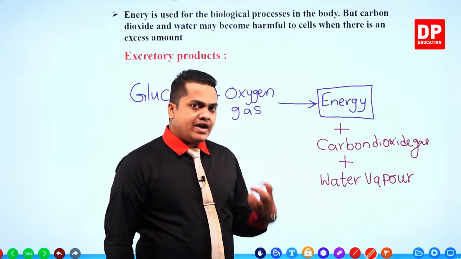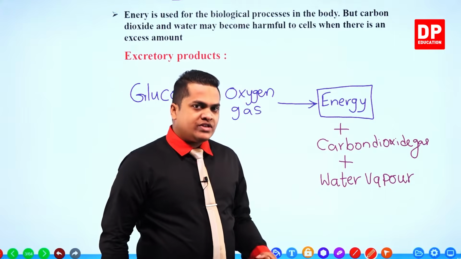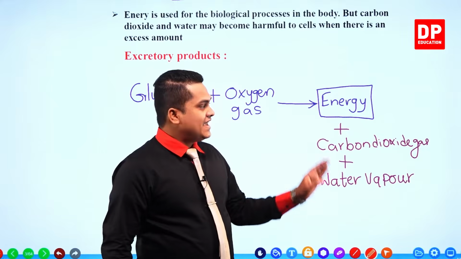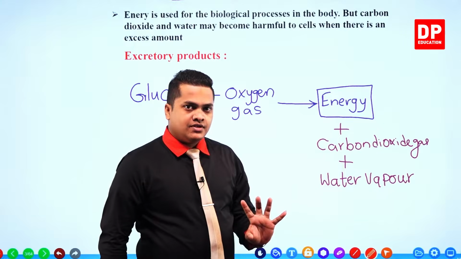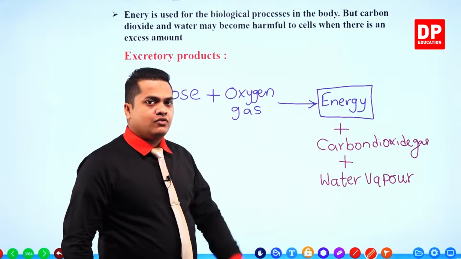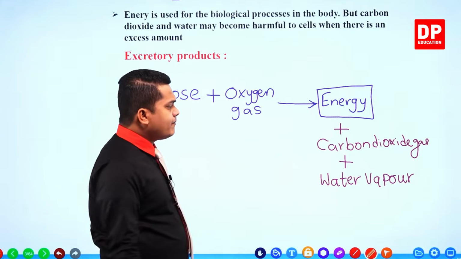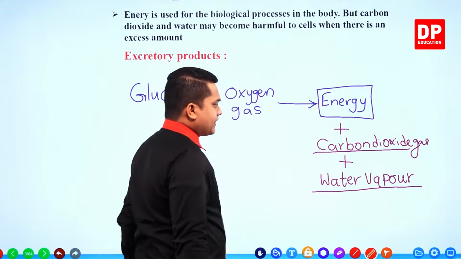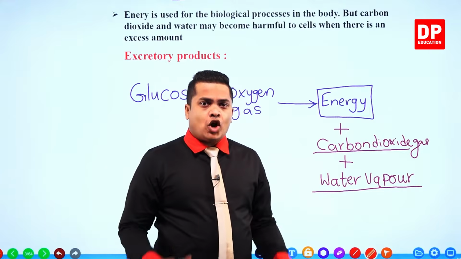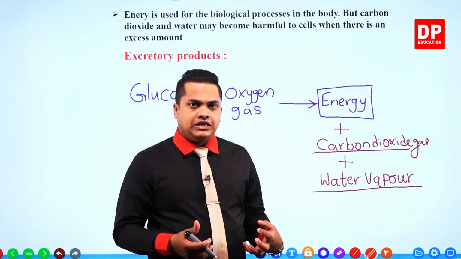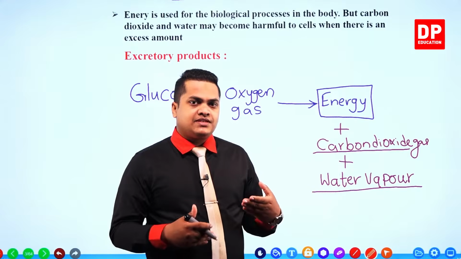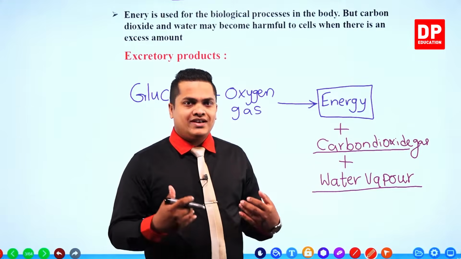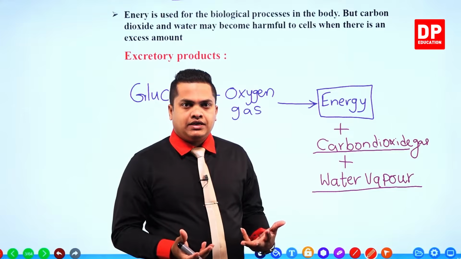So the main product that we utilize from this reaction is the energy which is produced from the combustion of simple food like glucose. Then what happens to these other substances? Carbon dioxide gas and water vapor are not necessary for our body.